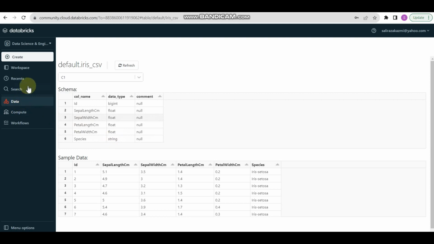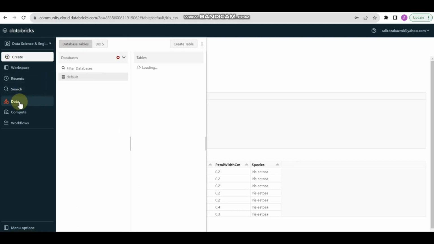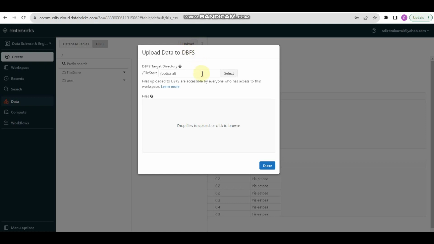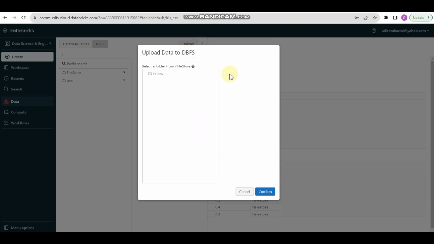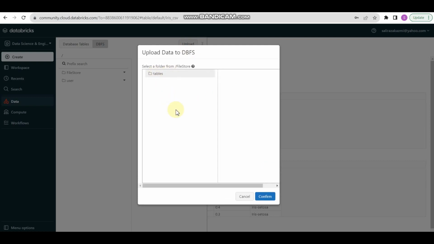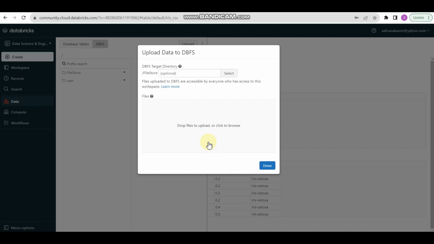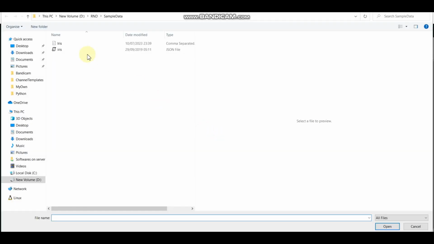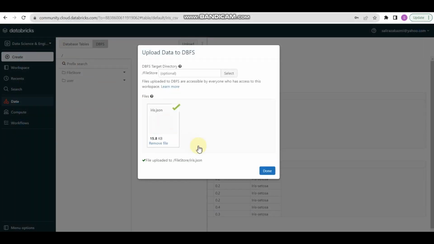Now the next step, we need to create or upload data with our file system. We don't have any table here. However, we can use the same JSON file.